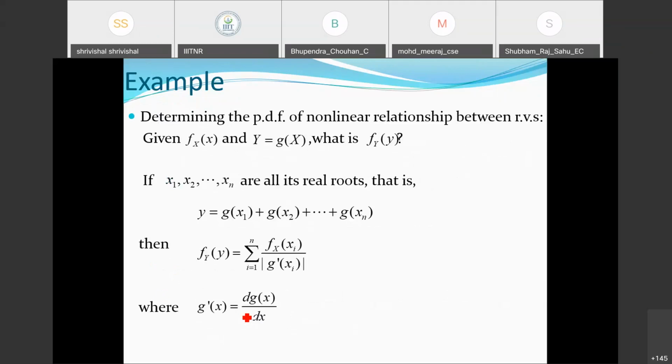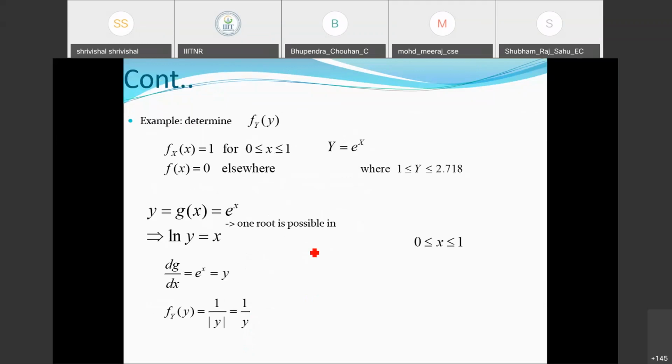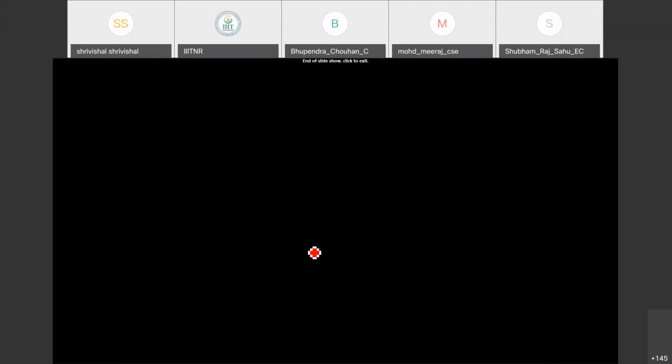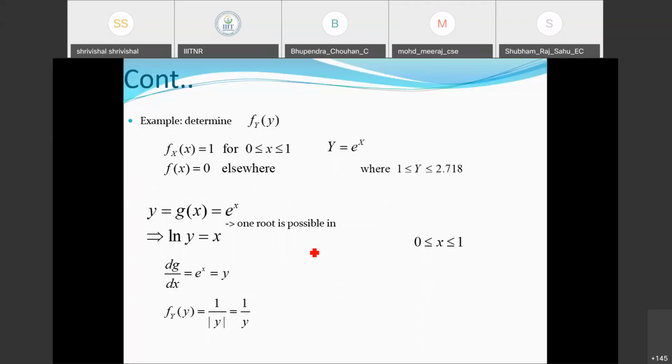In the case of n number of functions, we can generalize the formulas using similar expressions, but we need to perform the operation term by term, just as we have seen in the previous cases. This is the one example which we have seen in the earlier case, the same demonstration. Okay, this is all for today.